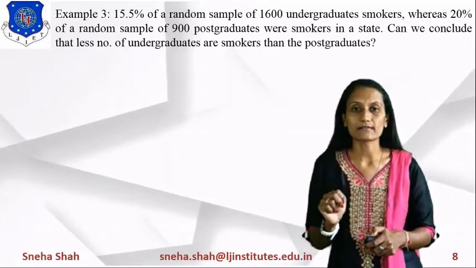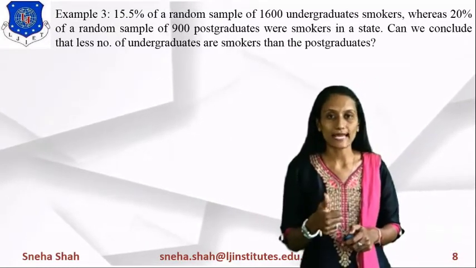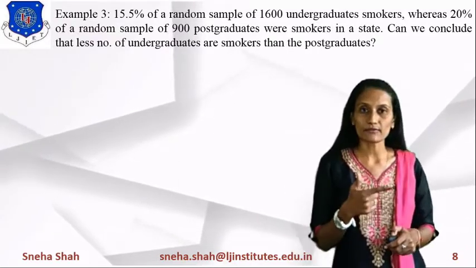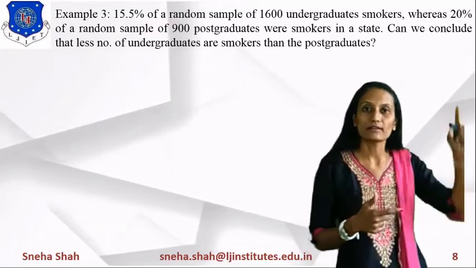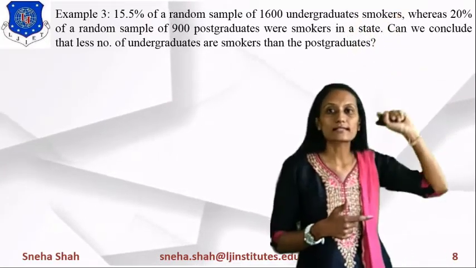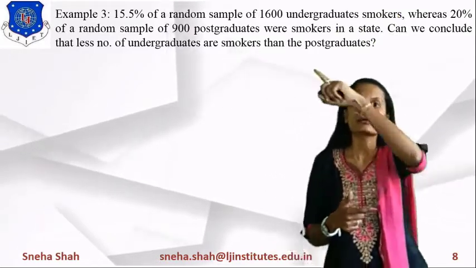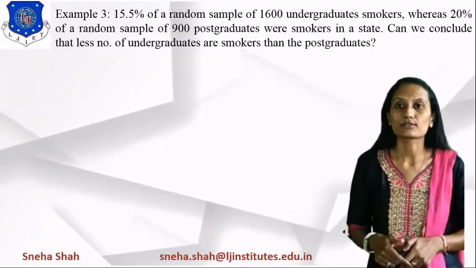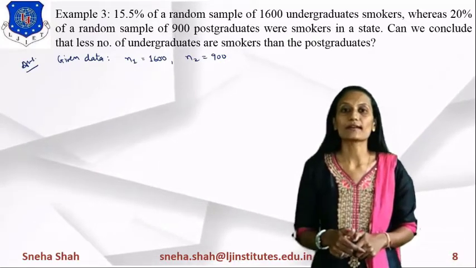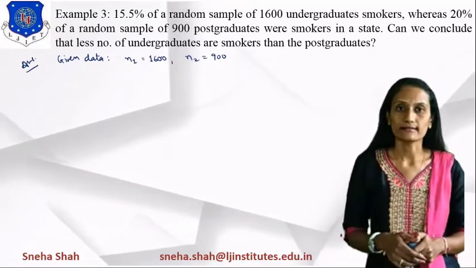Two types of data are given to you: the total number of samples n1 and the total number of samples n2. What is the value of n1? It is 1000 undergraduate smokers. And what is the value of n2? Its value equals 900 postgraduates. So the value of n1 equals 1000 and the value of n2 equals 900.